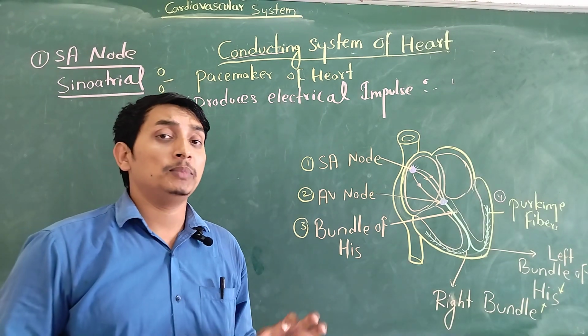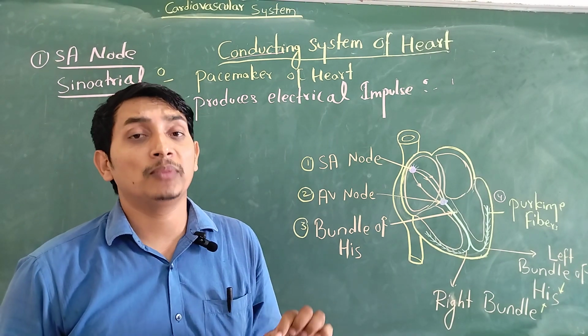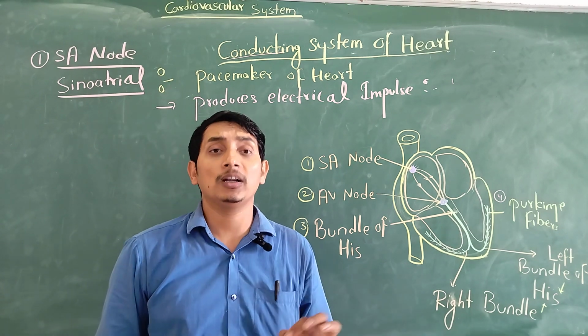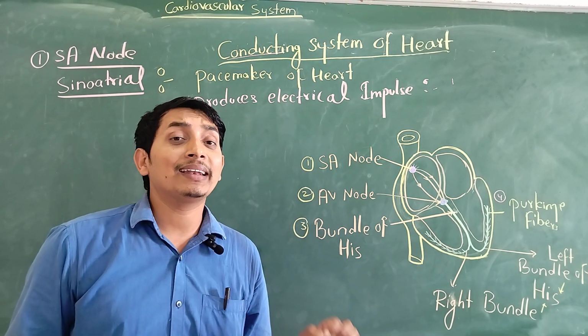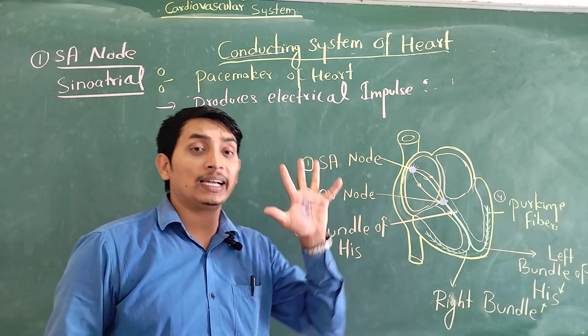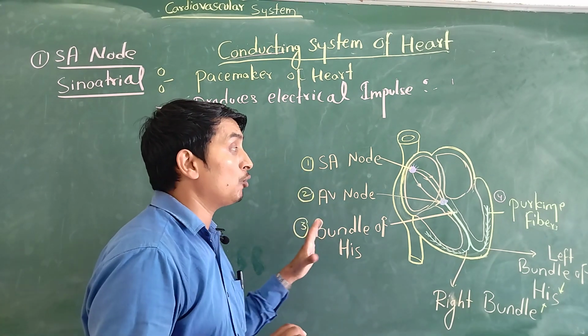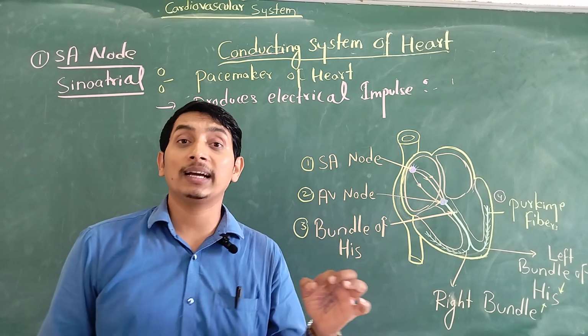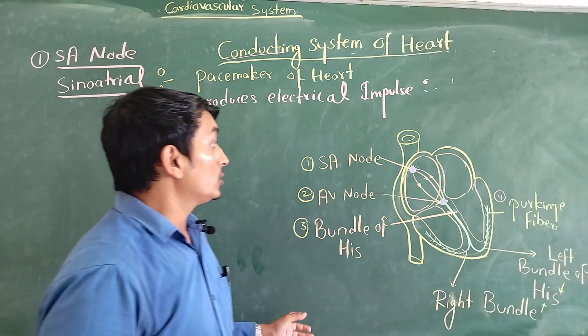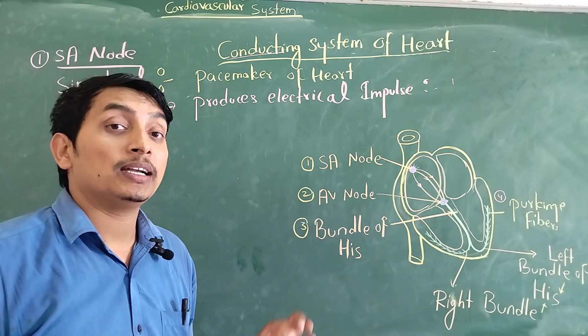Similarly, our heart, as it is made up of specialized muscle known as cardiac myocytes, heart muscle, requires electrical current to produce a heartbeat. For the contraction of the heart, it requires electrical current, and it is not controlled by the nerve. It is mainly controlled by the conducting system of our heart. So we will see what the different parts of the conducting system are.